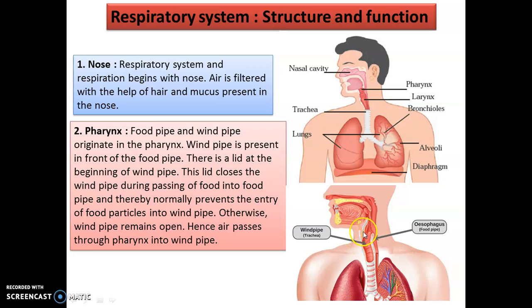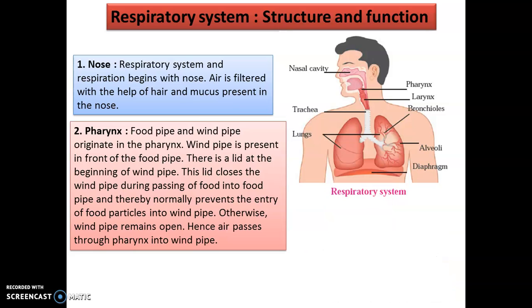So when we are eating food, the flap is present on the windpipe so that food should not enter into the windpipe. Okay, otherwise the windpipe remains open. So hence air passes through the pharynx into the windpipe. Okay, and this process is very quick, children. We never notice that when we are eating food, we don't stop breathing. Okay, so this is a very quick process and our body is made in such a way.